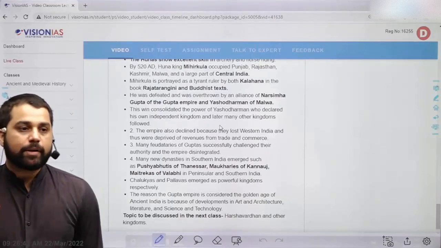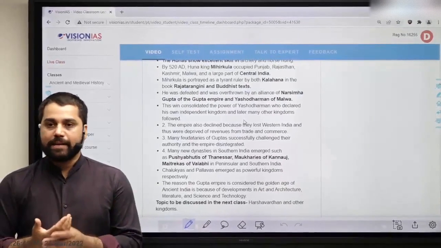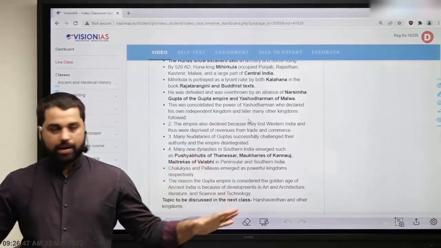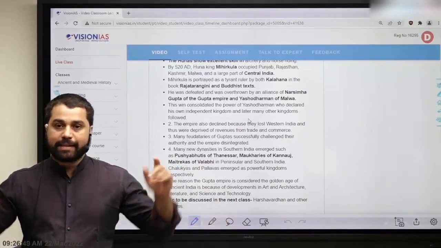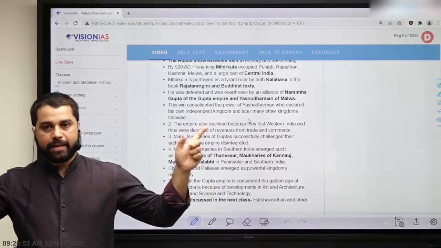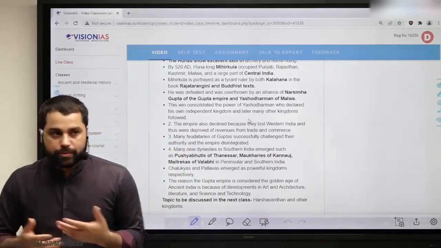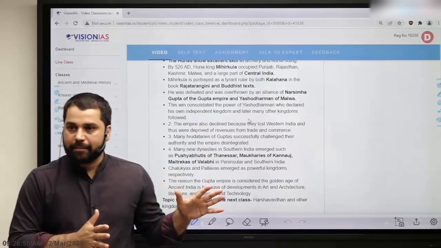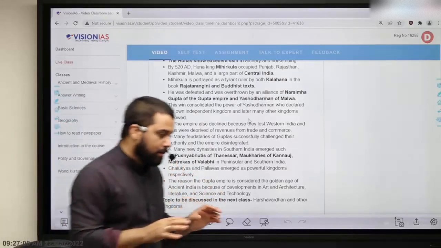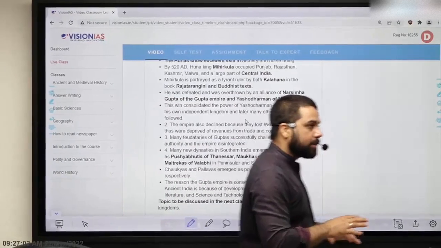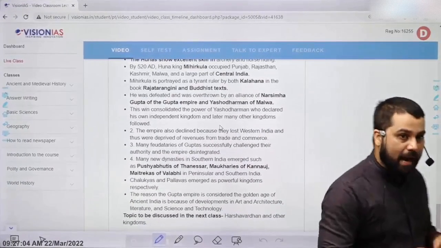Feudal lord का फिर role क्या होता था कि feudal lord needed to maintain some sort of small army, as well as they needed to give tax to the king, right? So whenever, say for example, there is a conflict, feudal lords had to contribute by their army. Now I will not say that feudalism was a well developed system during Gupta's period, but yes, it did happen during Gupta's period.